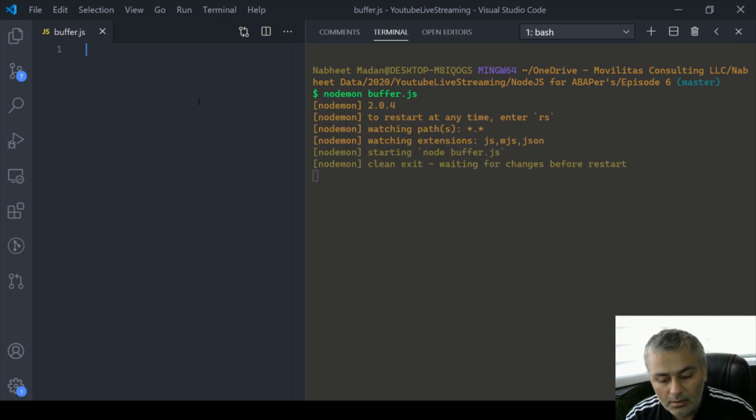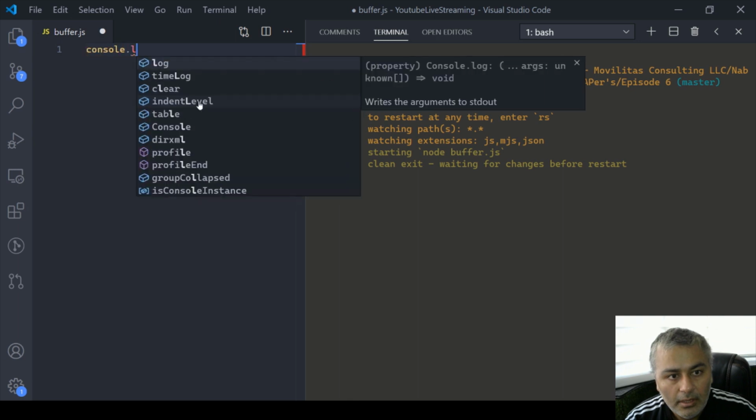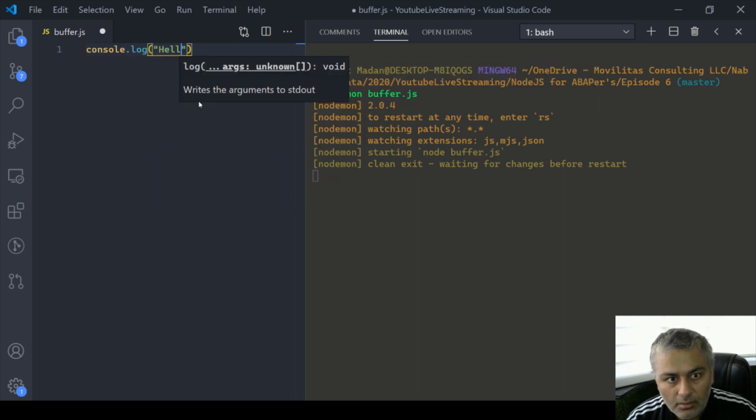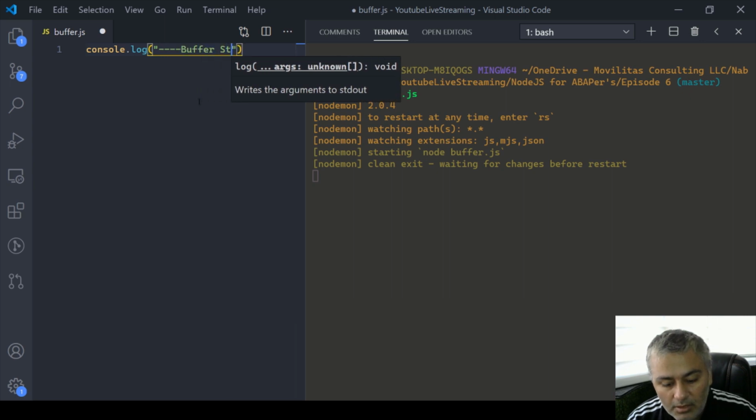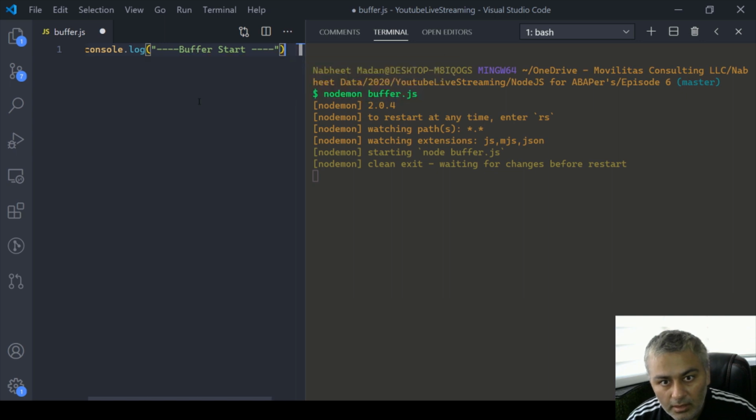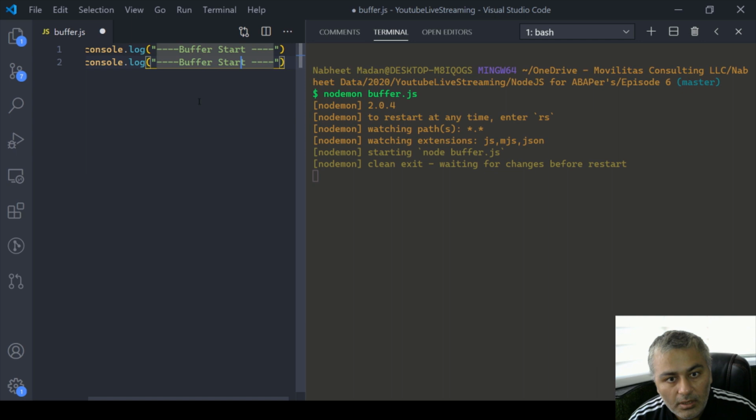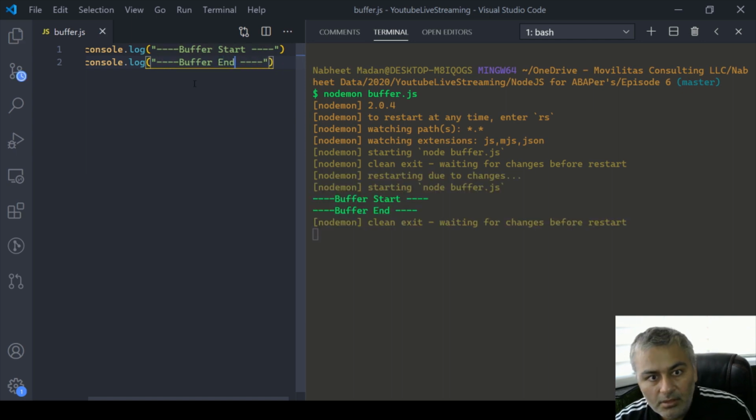Nothing is written, so let me first write console log, something like buffer start, so that you are able to see in the console clearly how it works. And then we have buffer end. Nothing fancy. So now at least we can see what is happening.